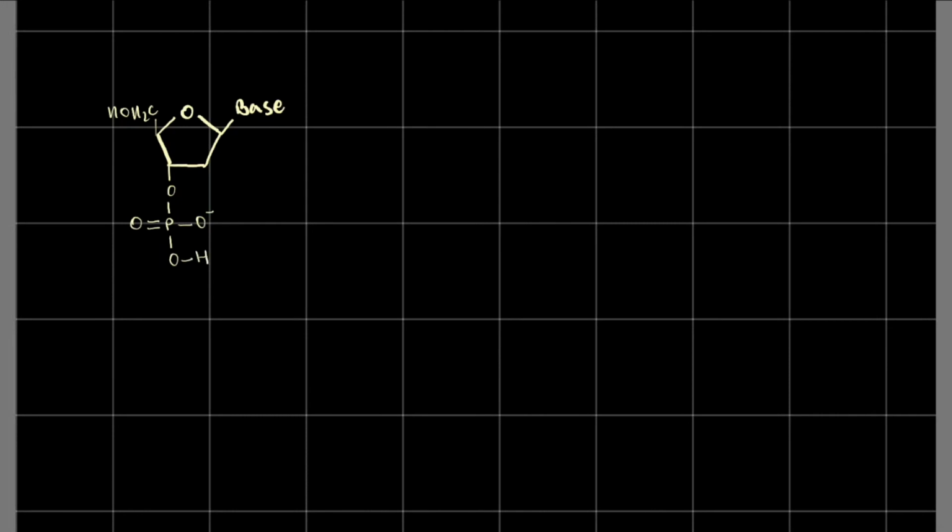You'll see why I left that OH right there. And let's say I have another nucleotide right here, OH, H2C. You'll see why I drew it like that as well. This is the base, and there's another phosphate ion on the other side, and I can just depict it in this way. No need for the hydrogen anymore.